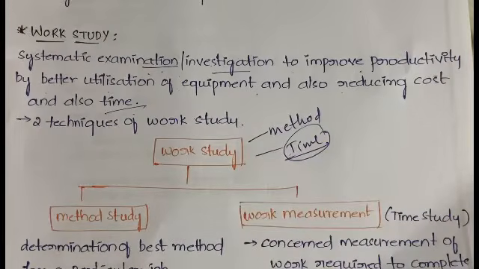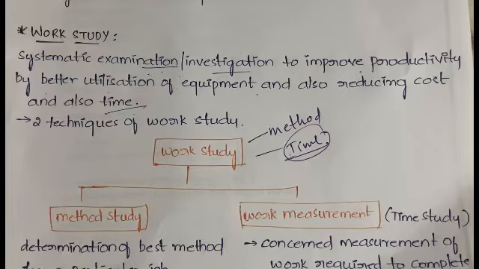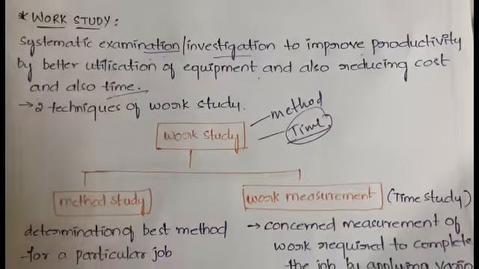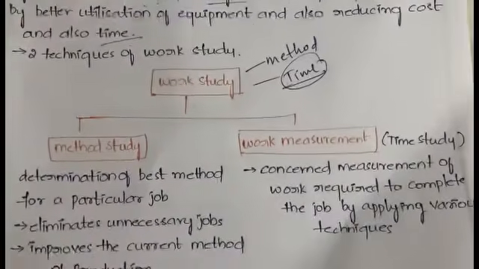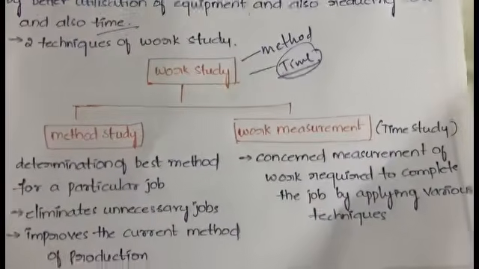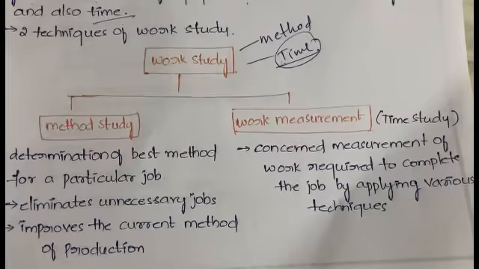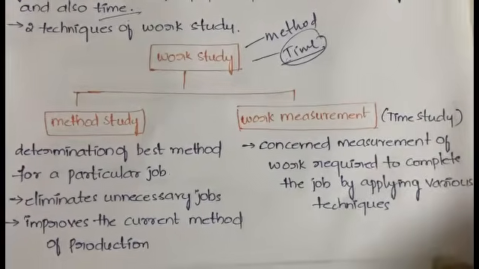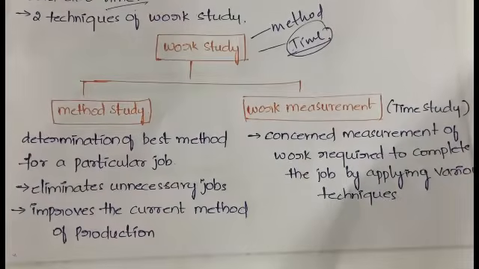Now let us understand what method study is, what work measurement is, and what is the process of method study and the process of work measurement. So first let's understand what method study is. Method study is nothing but the determination of the best method for a particular job. You will have some methods in order to do a particular thing.